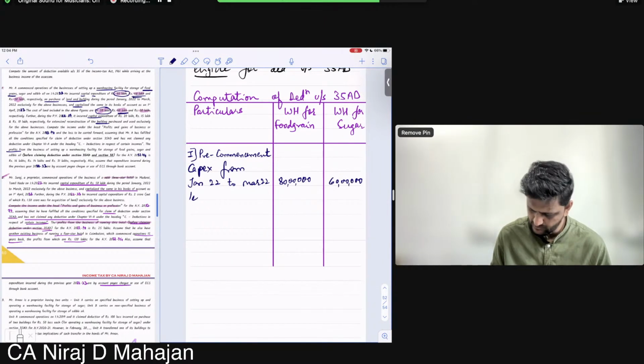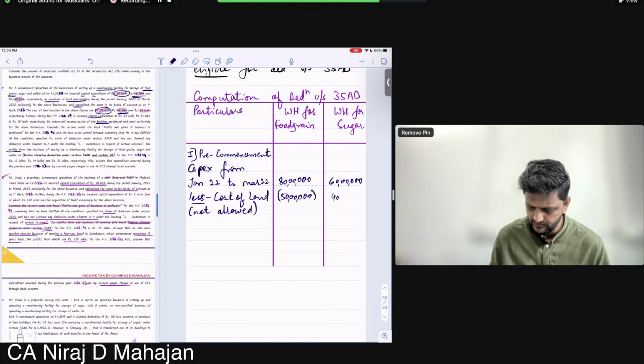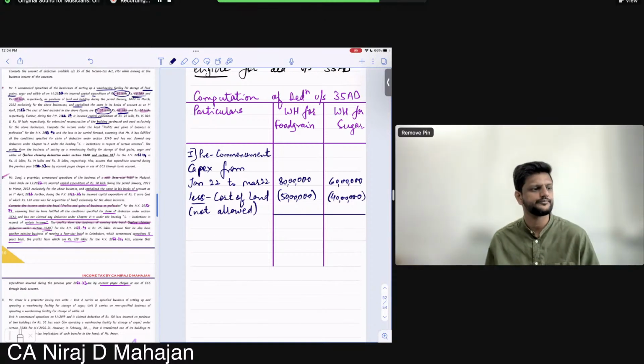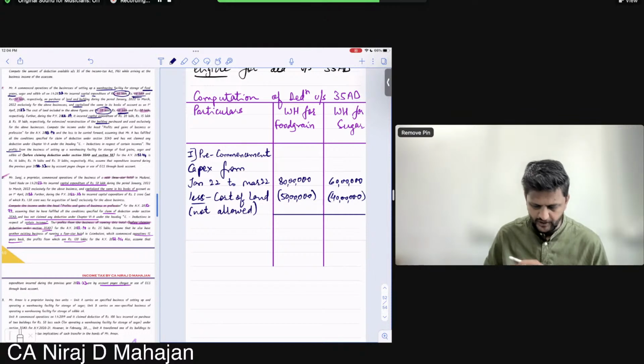Less cost of land, not allowed: 50 lakhs and 40 lakhs. So pre-commencement, how much are we allowing? 30 lakhs, and here 20 lakhs. Fine till here.